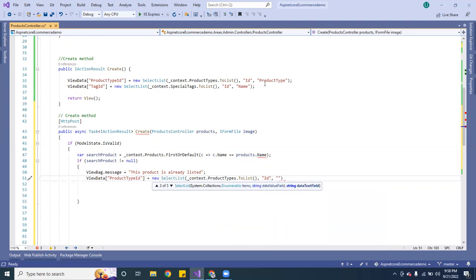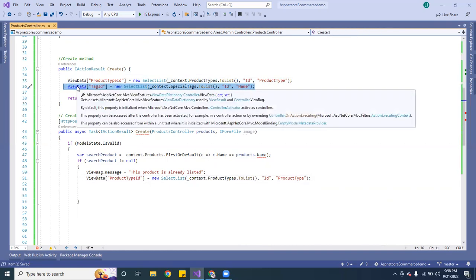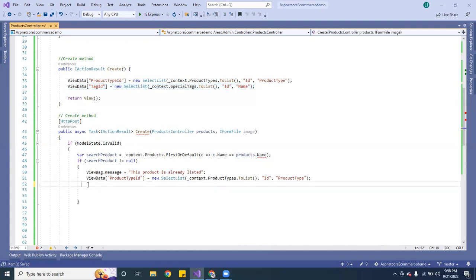It's just like this here, right there. Product type. Okay, so now we have that product type. Now we want to do the same thing, so I'm just going to copy this and pass it over here. All right, then I want to return our view, and we want to return the product.